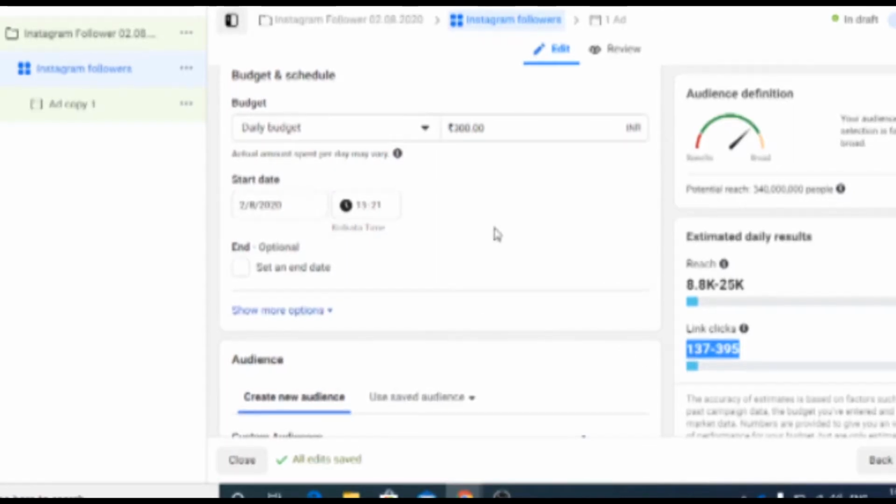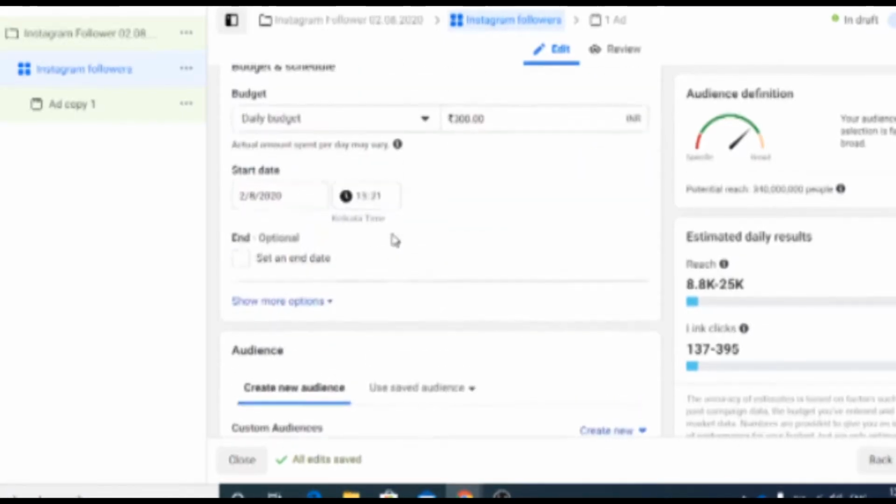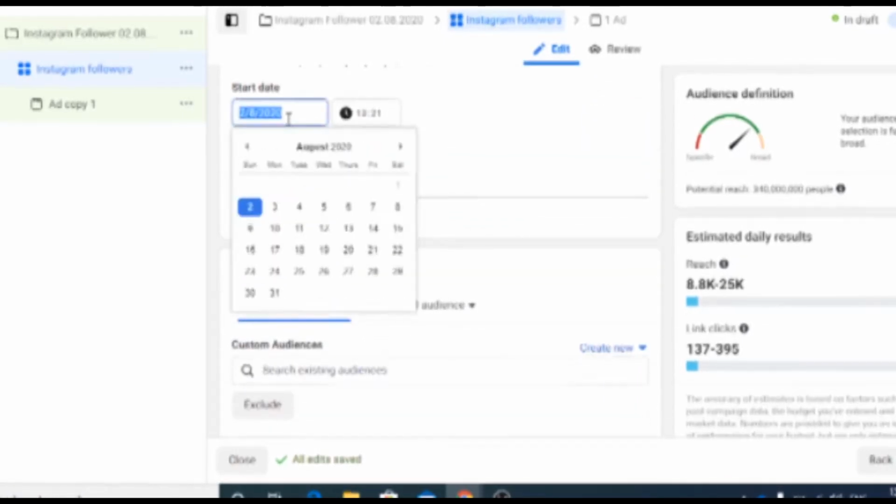Did you see the changes? Actually, it was 800 before, and it has reduced to 137, which is completely fine. So if you want more visitors, more followers on your Instagram, increase the budget. That's it. But keep on optimizing it, because your link clicks can be higher, and that would affect your result.